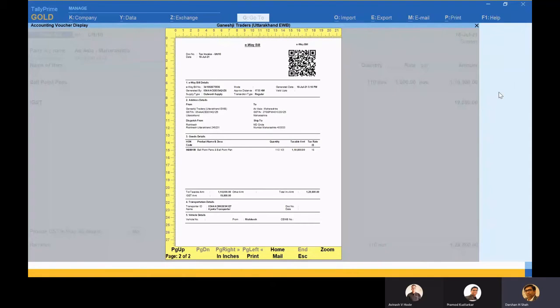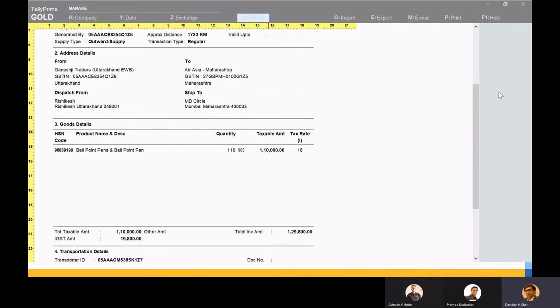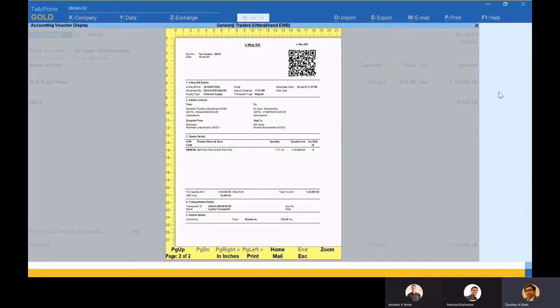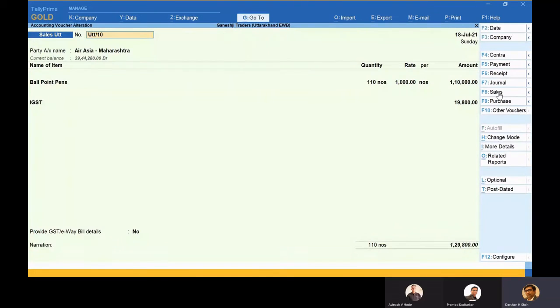But basically, this would be the details filled up by the transporter, and he will take the printout. So right now, I'm not having all the details. Let's say here the vehicle number is blank and all those things I need to fill if later on it comes to me. But generally in this scenario, what happens? The transporter, when he's specifying the vehicle number and all those details in his system, at that time he will print the e-way bill. So that becomes easier for them, and people do not have to worry about that also.